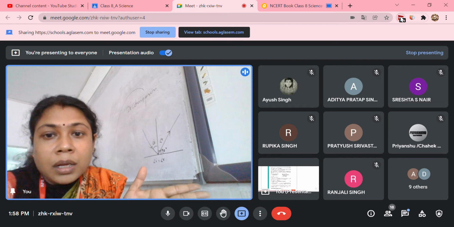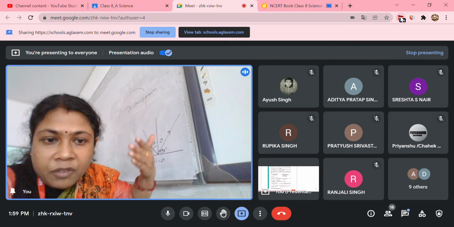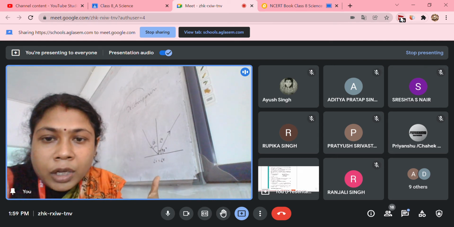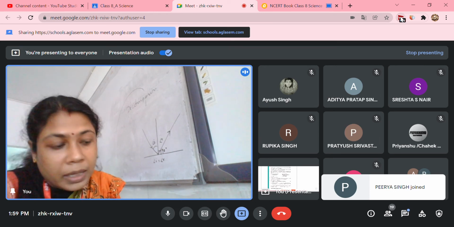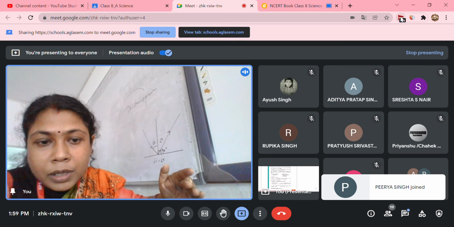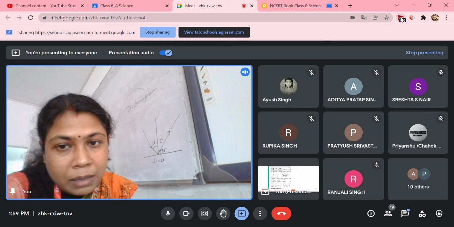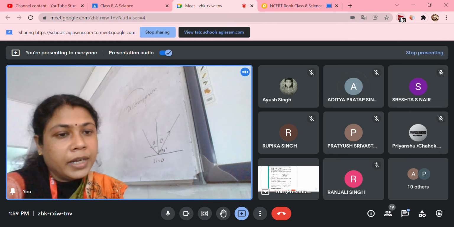You can see the incident ray and you will also see the reflected ray. But if you bend the paper at one edge, that part of the reflected ray you are not able to see. That experiment tells you that the incident ray, the normal at which it is falling, and the reflected ray are on the same plane. Go through the experiment, it is given in your book. Am I clear? Yes, ma'am. Okay, next one.